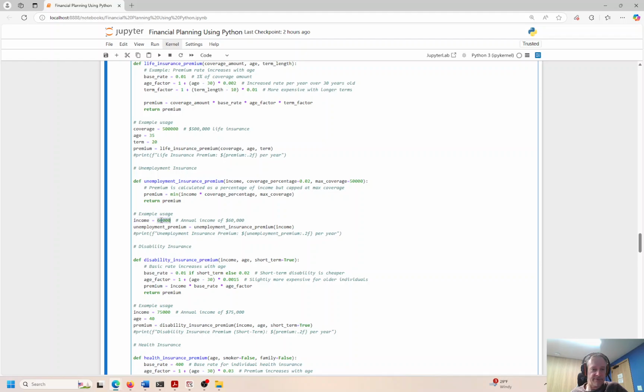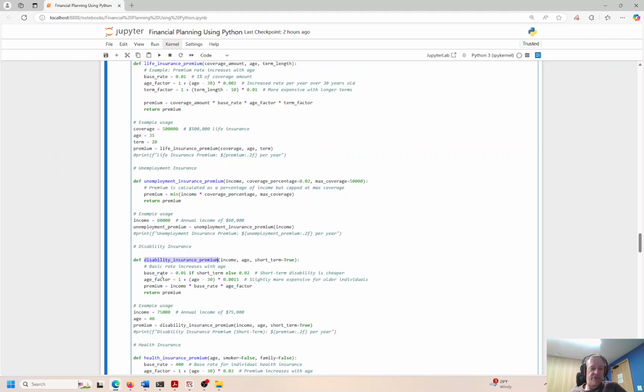Unemployment insurance, if you want 60,000 coverage, this is what it would cost you most likely. But shop around, right? Because all these insurance companies offer different rates. Sometimes they want your business, so they'll have a lower premium. Sometimes they don't want your business, so to discourage you, they will offer higher premiums. Say, hey, if you want to be a sucker, we'll take your money, but we really don't want your business. We're not focused on that line of business, and we're not interested, right? So you have to kind of shop around and find the thing that suits you the most.